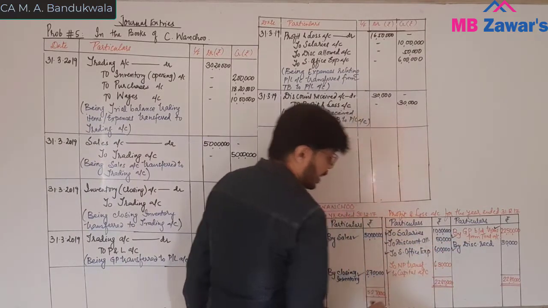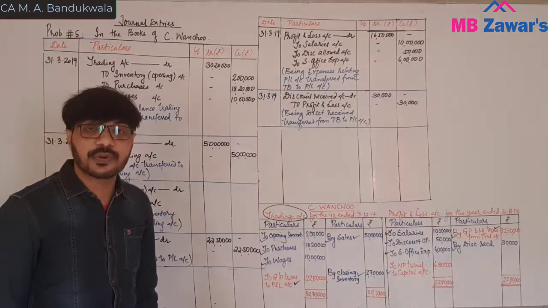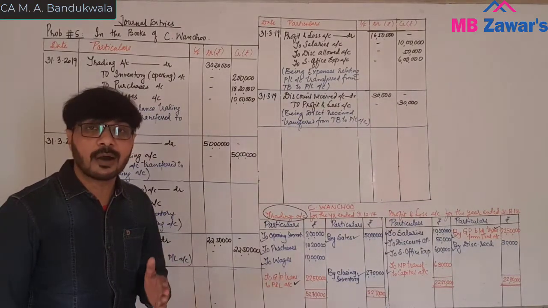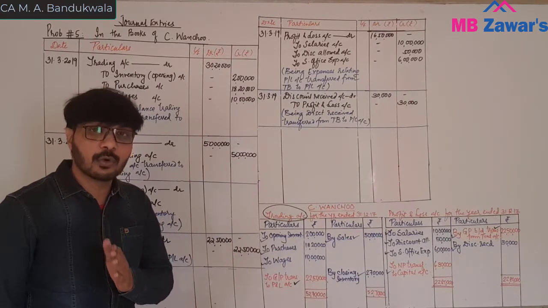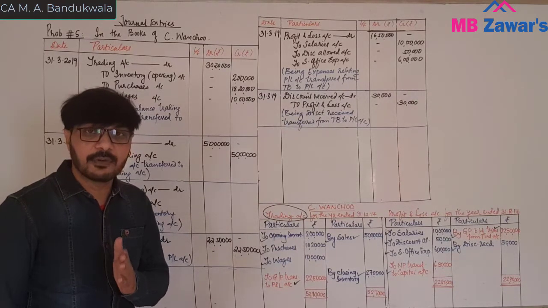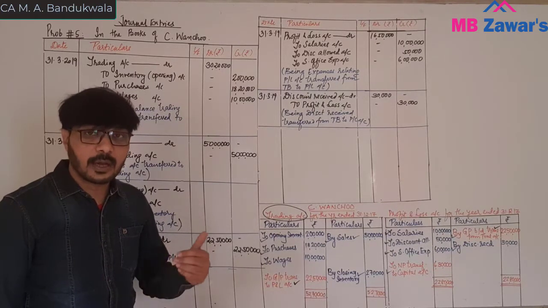Now comes net profit transfer to capital account. So we are transferring profit to capital account. That profit will go to capital account. Which side? It will go to credit side. If it is a profit, it will go to capital account credit. If it is a loss, it will go to capital account debit.